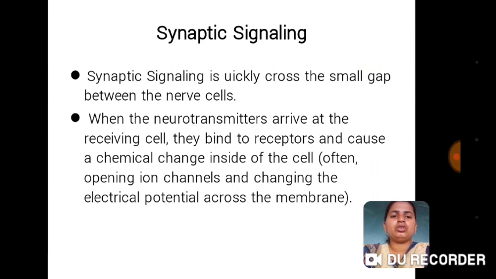Synaptic signaling works across the small gap between the nerve cells. When the neurotransmitters arrive at the receiving cell, they bind to receptors and cause chemical changes inside of the cell.